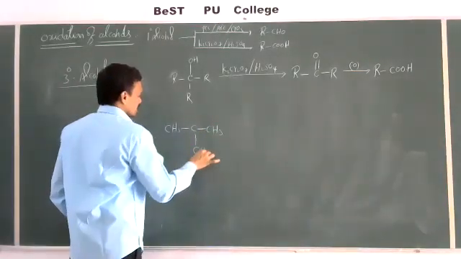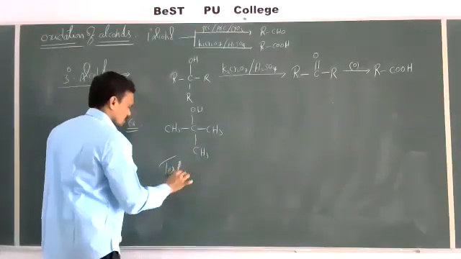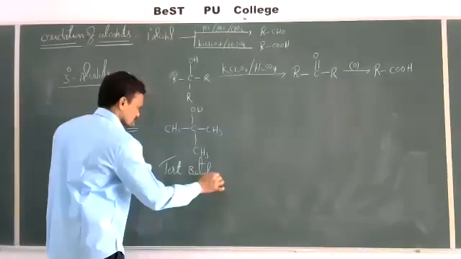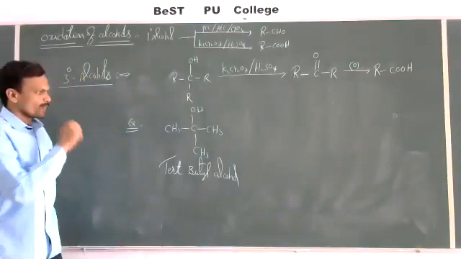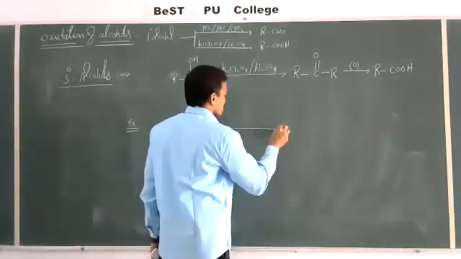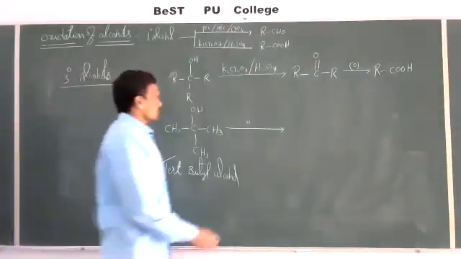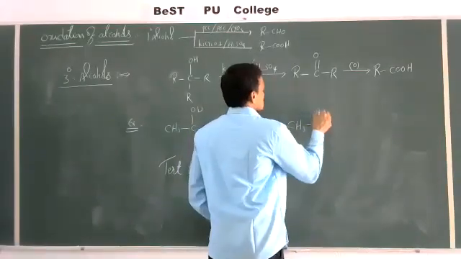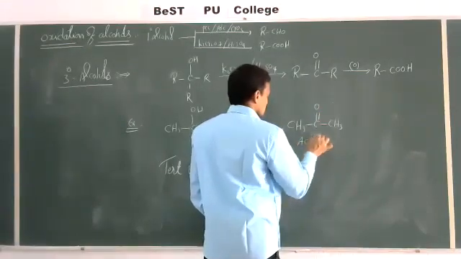Tertiary butyl alcohol I am going to take here. This is tertiary butyl alcohol. Right. So this tertiary butyl alcohol on oxidation in the presence of acidified KMnO4 first gives a ketone, and that is nothing but CH3COCH3, which is acetone.